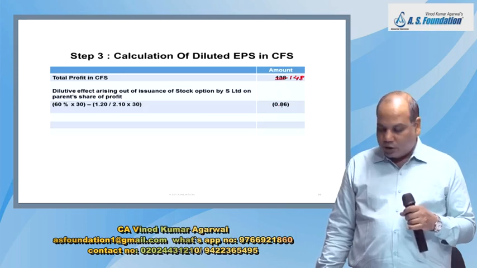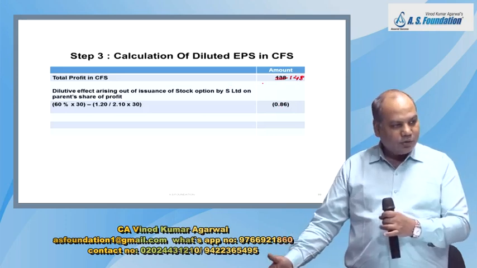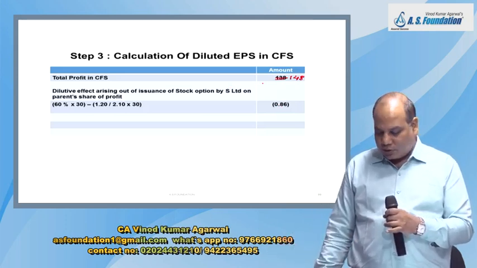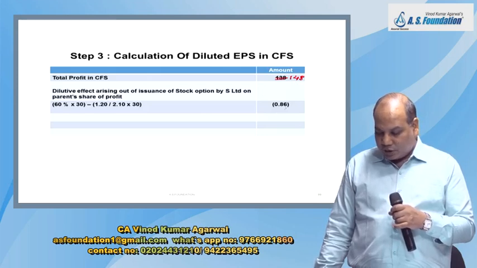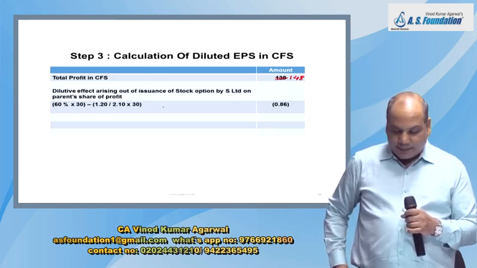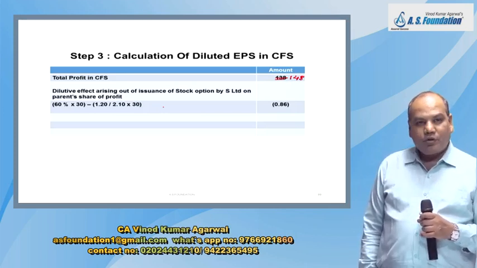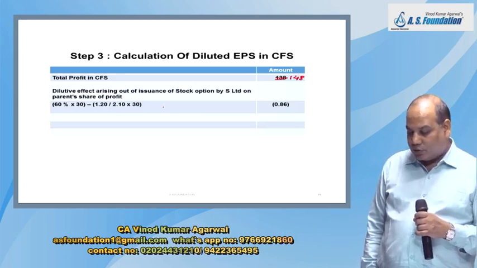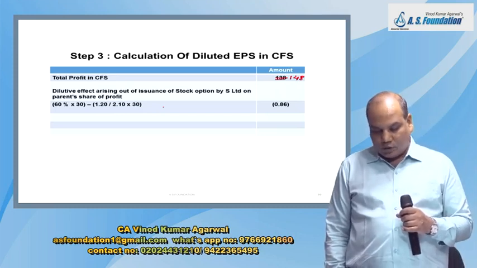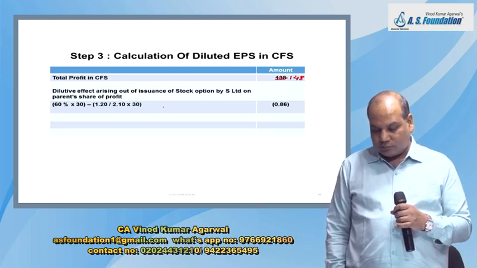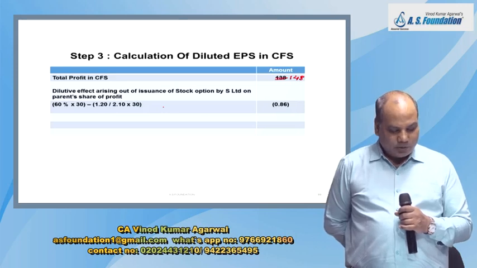So anyway you present, either you can directly write 130 plus your new percentage that you have calculated into 30, or from the total already calculated, deduct the reduction in the profit. So write down point number B, dilutive effect arising out of issuance of stock option by S Limited on parent's share of profit.